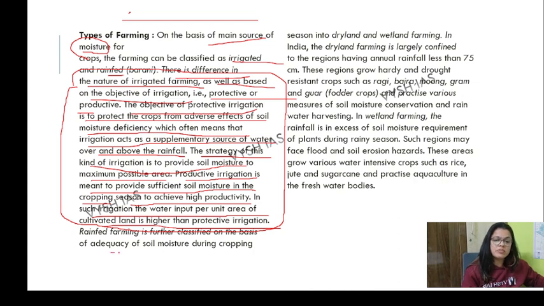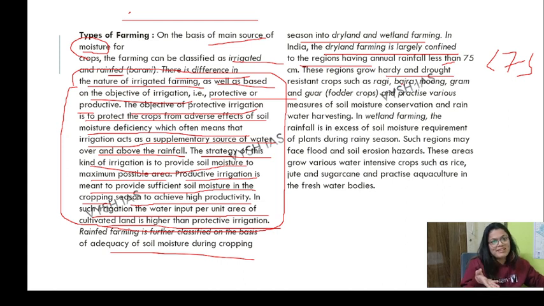It's further classified on the basis of adequacy of soil moisture during cropping season into dryland and wetland. Wetland area you must be knowing. Dryland farming is largely confined to the region having annual rainfall less than 75. These are basically hardy and drought resistant crops, like in my Rajasthan. So ragi, bajra, moong, gram, guar. Here it's more about dryland farming.